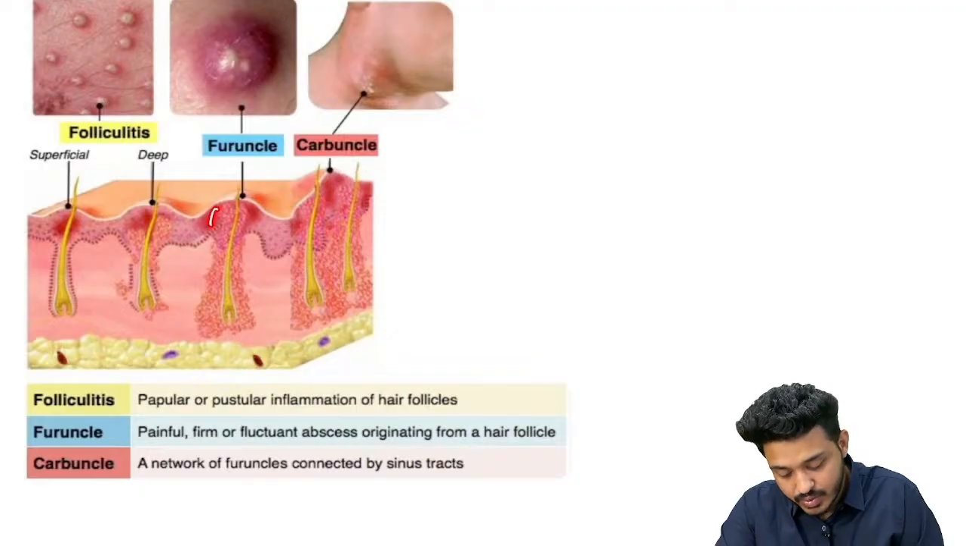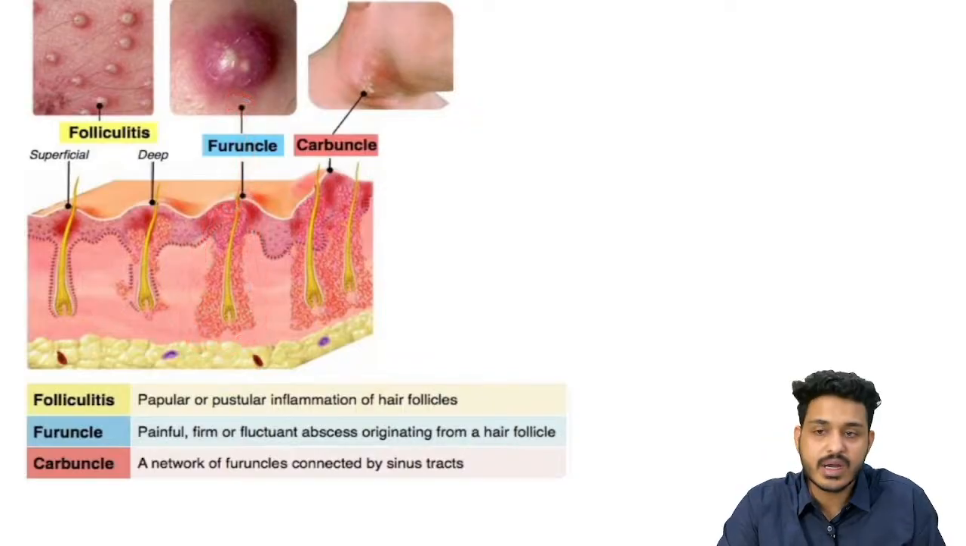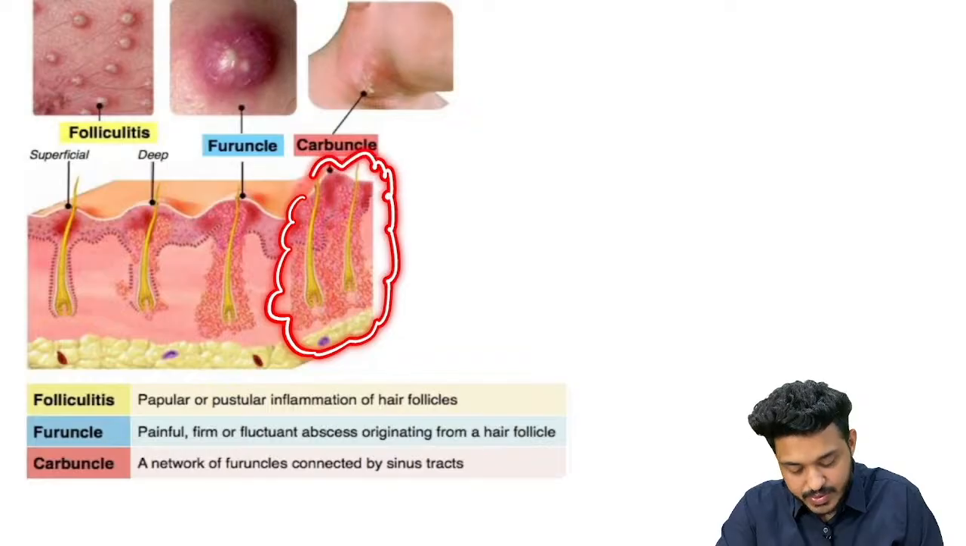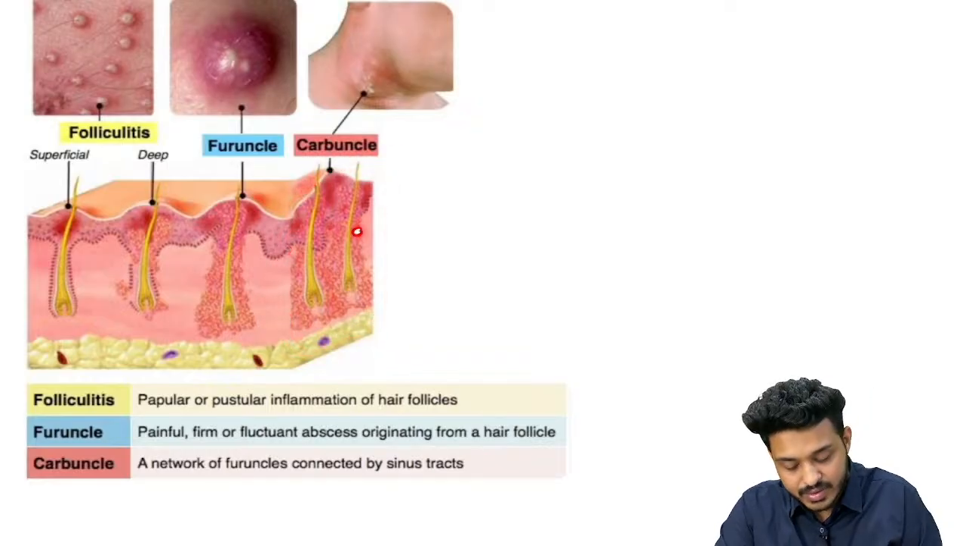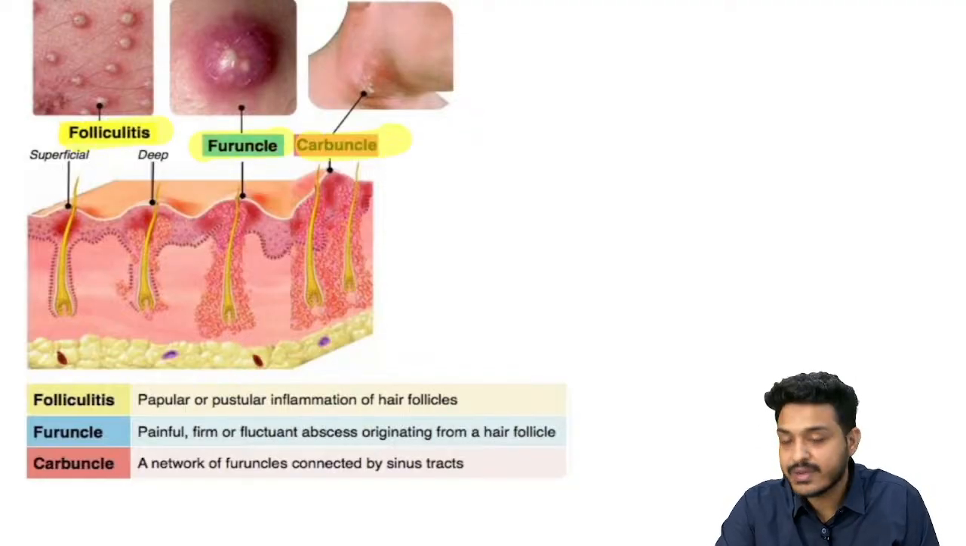If it involves the complete hair structure, what is this going to become? This is known as furuncle. If two hair follicles are involved, this is known as carbuncle, right? So we can have folliculitis, we can have furuncle, we can have carbuncle.